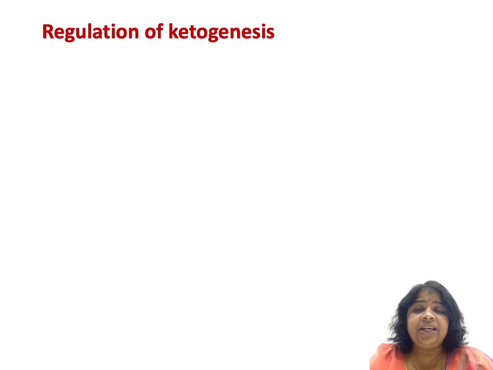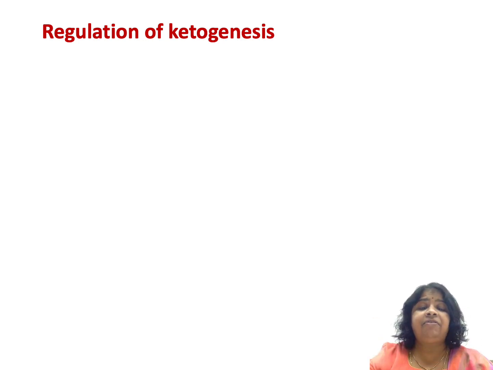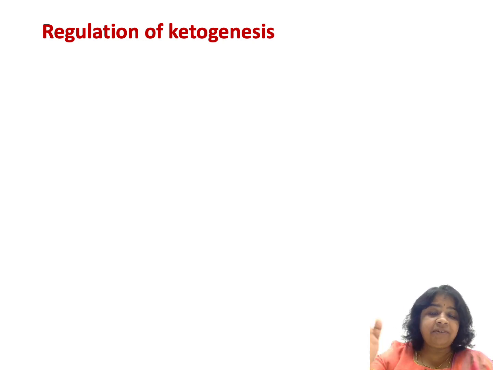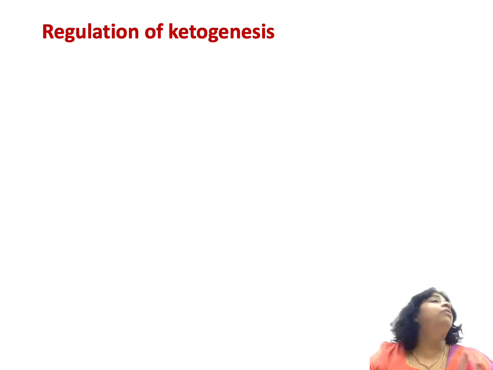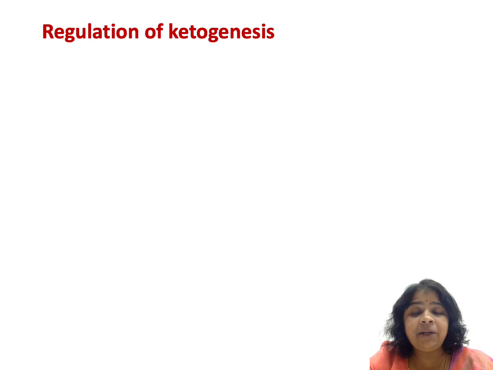So, coming to regulation. We know that ketone bodies are going to be formed only when fatty acid oxidation, beta oxidation, is happening. So, whatever factors are going to stimulate fatty acid oxidation will in turn stimulate ketogenesis. Whatever inhibits beta oxidation is going to inhibit ketogenesis also. If you remember what we discussed for regulation of beta oxidation, one was availability of these fatty acids, that is lipolysis.